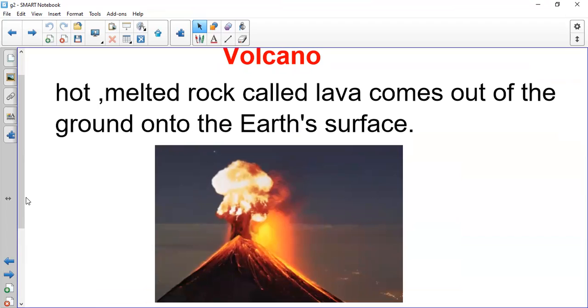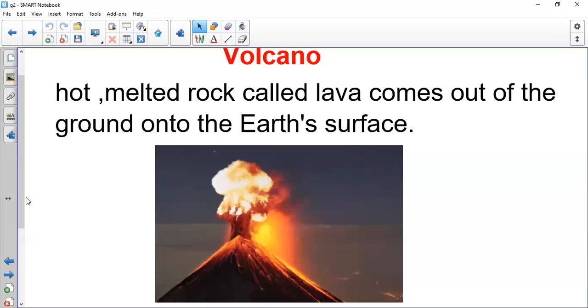We don't have volcanoes here in Egypt, but in Europe there are many volcanoes. So volcano is very dangerous. We cannot find homes that are built beside volcanoes, because if this volcano erupts at any time, people will die. Can you imagine that the rocks are melted? The rocks are melted.